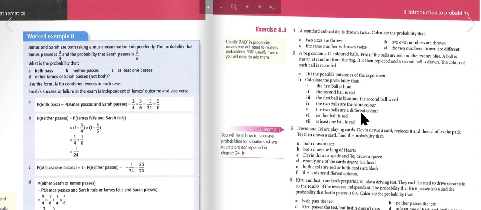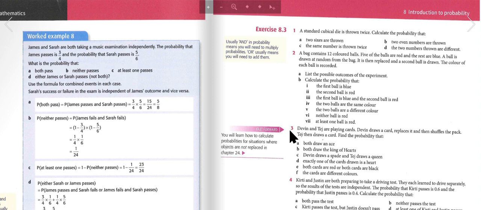The probability that the two balls are the same color is 37/72. The probability that the two balls are a different color is 35/72. The probability that neither ball is red is 49/144. The probability that at least one ball is red is 95/144.